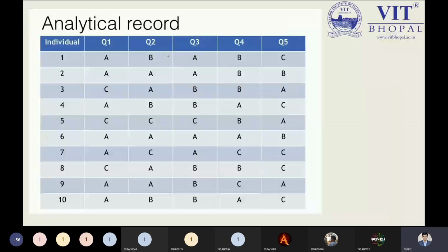See, we have individuals 1, 2, 3. The total number of data points we have is 10. Q1, Q2, Q3 and so on are columns which hold information in a category-based form.